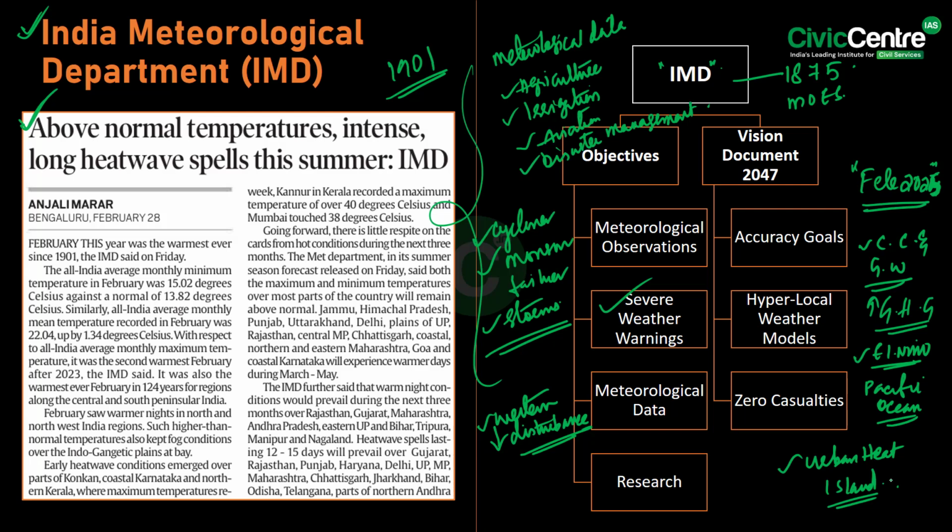Right? So these are the causes. And furthermore, there is reduced fog this year, and also reduced cloud cover. So due to this, over the Indo-Gangetic plains, there have been diminished natural cooling effects, as clear skies allow more solar radiation to reach the surface, thereby increasing the daytime heat.